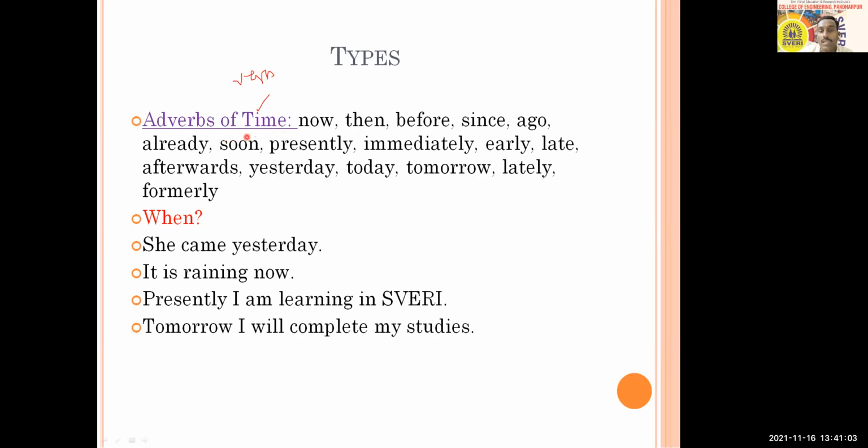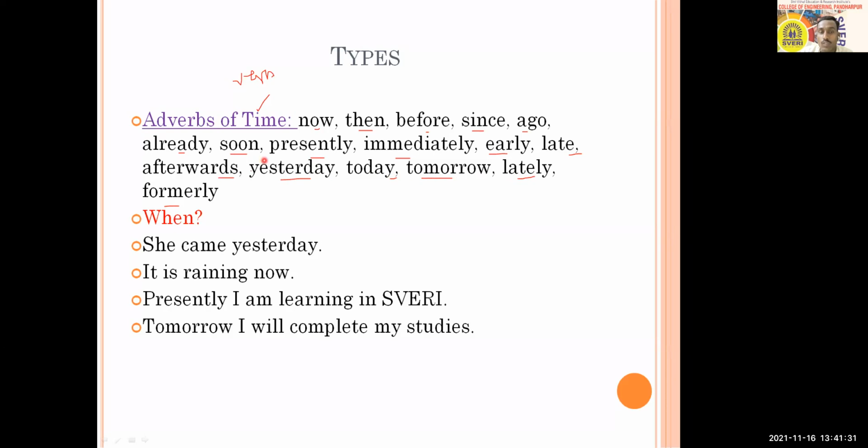Here you can see some of the examples: now, then, before, since, ago, already, soon, presently, immediately, early, late, afterwards, yesterday, today, tomorrow, lately, formerly.